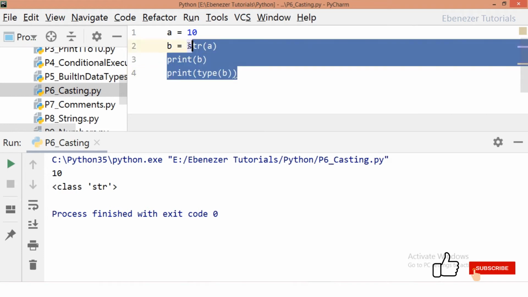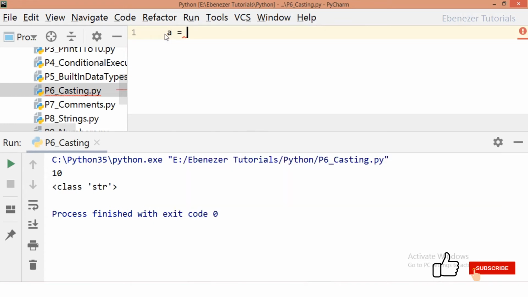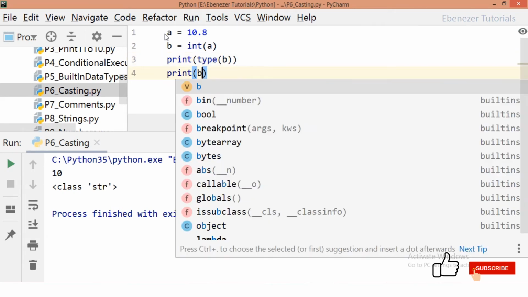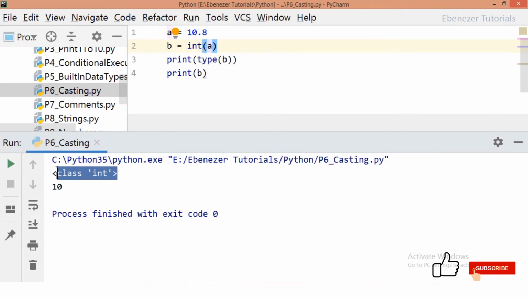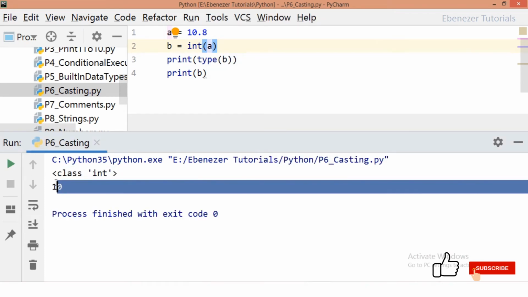Similarly, we can also convert a float. Supposing I have 10.8, I want to convert it into an integer. Simply use the int function and pass a. Now when I print the type of b and the value of b, here we can see the type has now become int and its value is 10. So it has extracted only the integer part from the value. Now the same thing you can also convert it into a string.